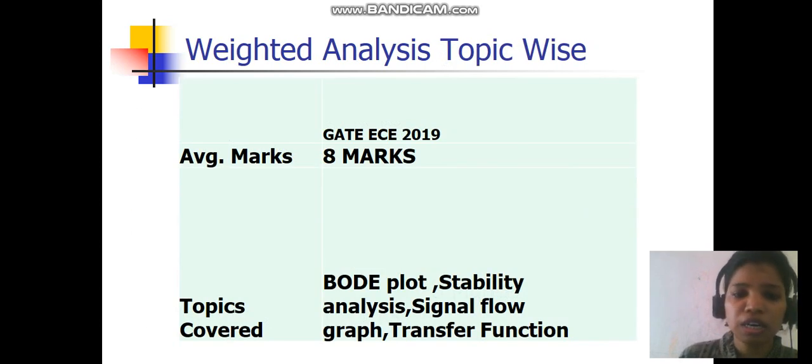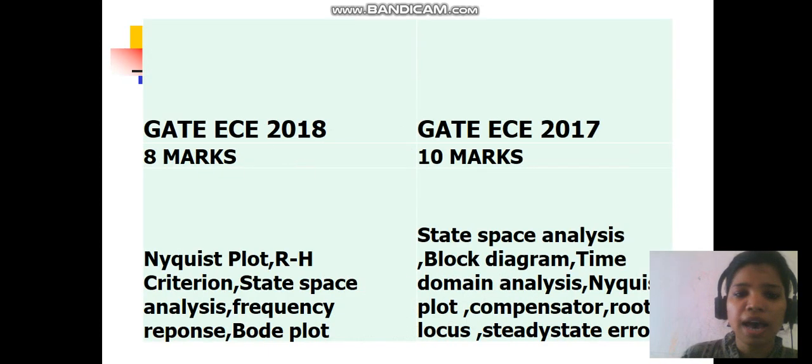Now, this is a topic-wise analysis. In 2019, the main topics were Bode plot, stability, signal flow graph, transfer function. In 2018, Nyquist plot, Routh-Hurwitz criteria, state space analysis, frequency response, Bode plot. In 2017, state space analysis, block diagram, Nyquist plot, compensation, root locus, steady state error.